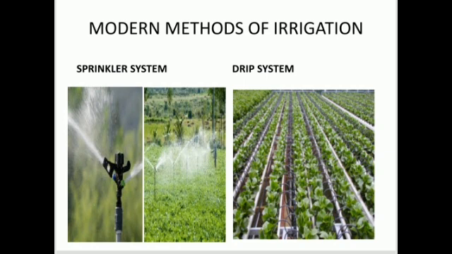Next one is modern method of irrigation. It helps to overcome the problems existing in the traditional methods of irrigation. So modern methods are sprinkler system and drip irrigation system. Sprinkler system, it sprinkles the water over the crop. It is advisable in the places facing water scarcity. Next picture shows you the drip irrigation. In this system, water is released drop by drop exactly at the root zone using a hose or pipe. So this method is effective in the regions where the availability of water is less.